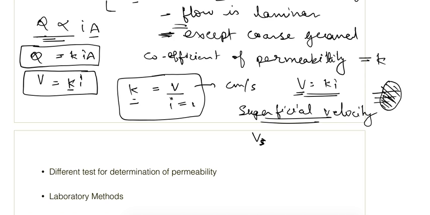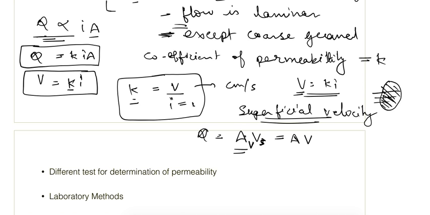We can write, from the equation of continuity, that if the actual velocity is Vs and the area of flow is the area of pores, it will be equal to the total area into the superficial velocity, because for the same discharge this condition will be fulfilled.